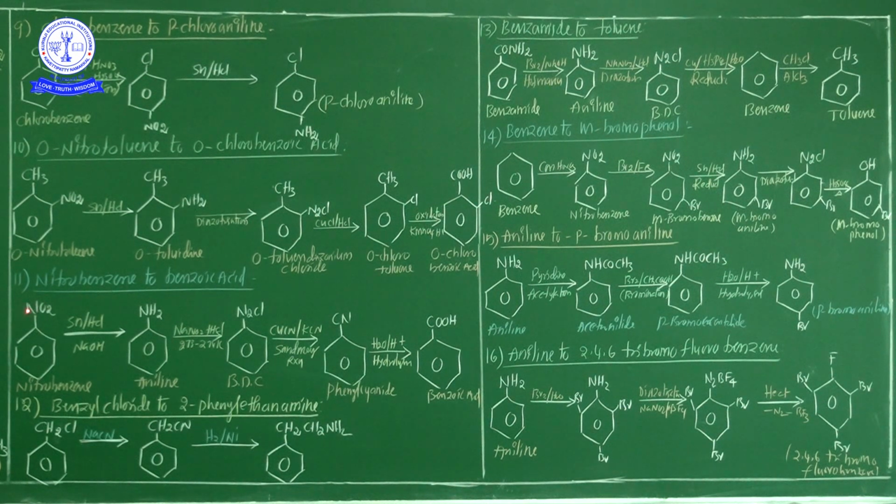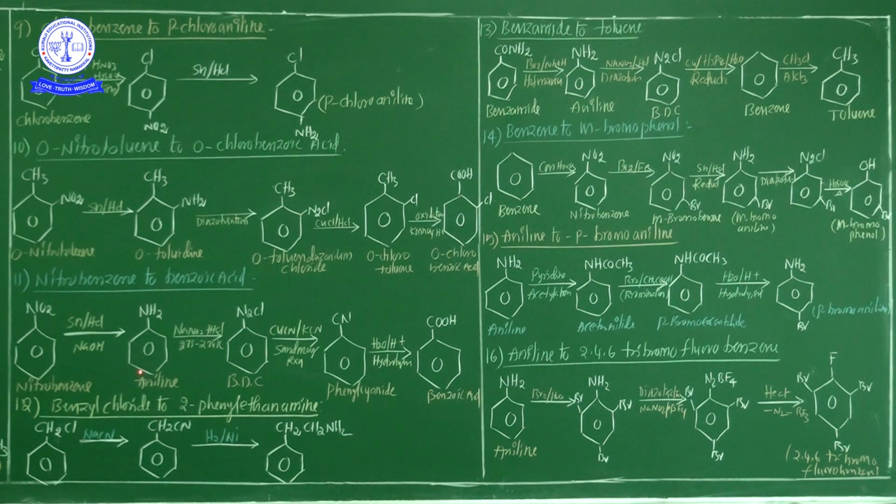Next one, nitrobenzene to benzoic acid. Put a star mark. Nitrobenzene to benzoic acid. This is another most important conversion. See Nana, this is nitrobenzene. This nitrobenzene is treated with Sn and HCl for the reduction process, or alkali sodium hydroxide.